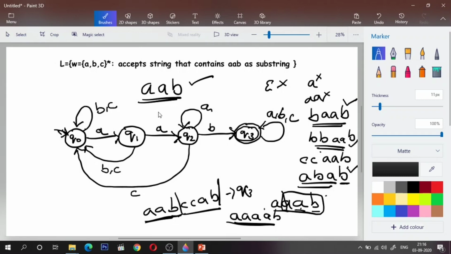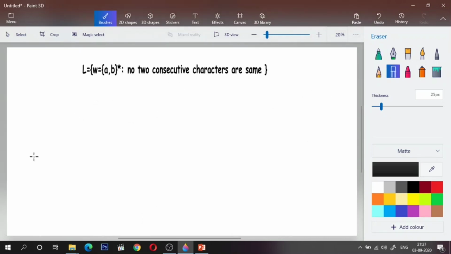We'll go to one more problem. In this language, the string is made up of A and B, and the definition says no two consecutive characters are same. Let us build a DFSM for this. So consider the simplest valid string according to the language. What is that? A string of length 0. So epsilon, if I consider epsilon, does it satisfy the condition defined by the language? Yes, right?